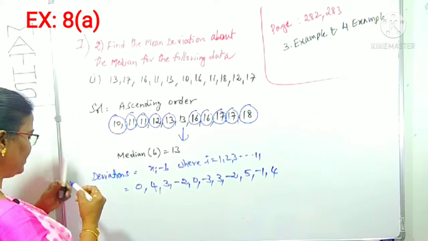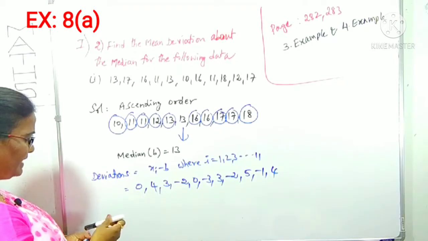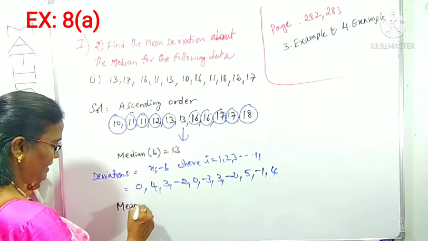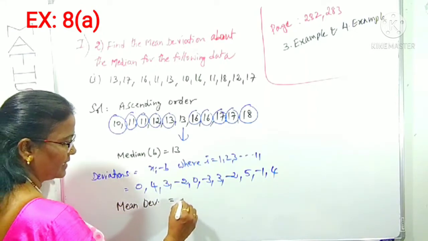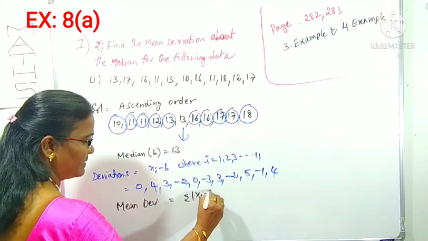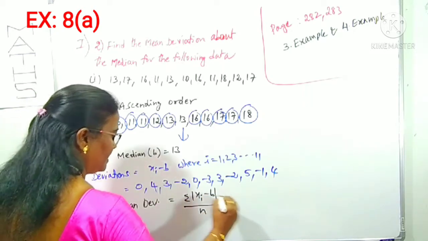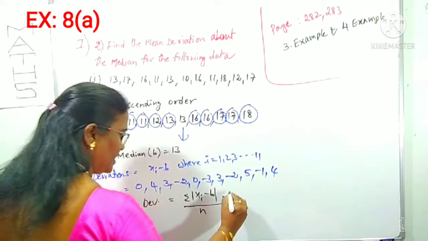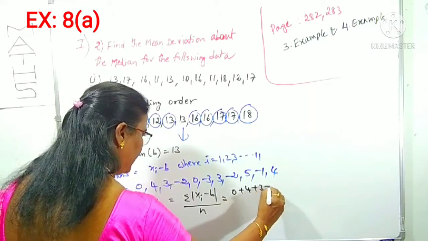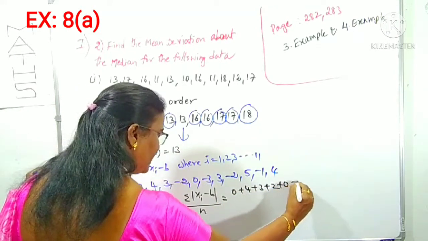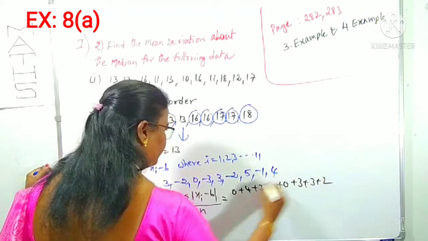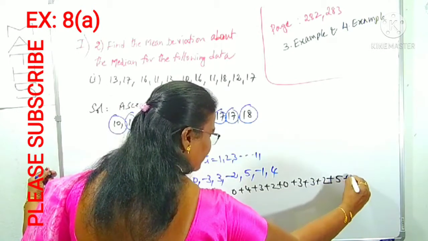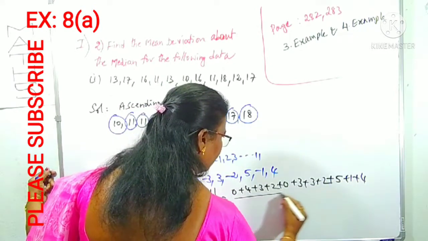Now, what is the mean deviation formula? Mean deviation is sigma mod xi minus b, divided by n. Sum of all these with the modulus, which means minus becomes plus: 0 plus 4 plus 3 plus 2 plus 0 plus 3 plus 3 plus 2 plus 5 plus 1 plus 4, divided by the total 11.